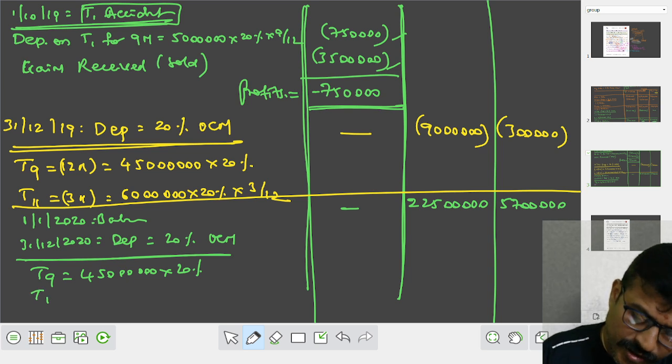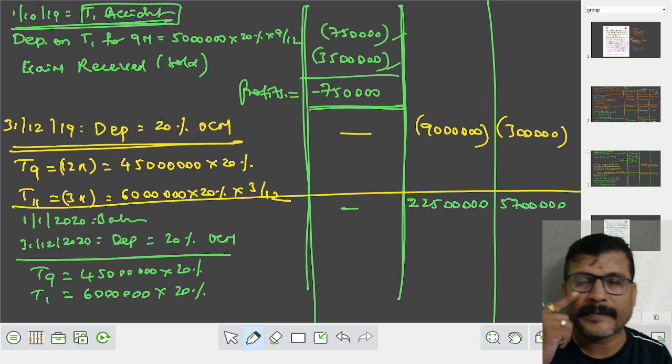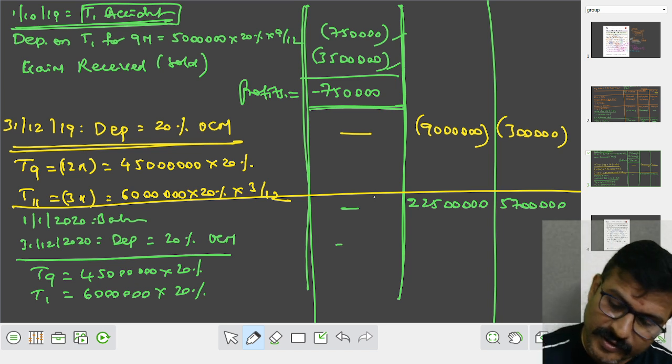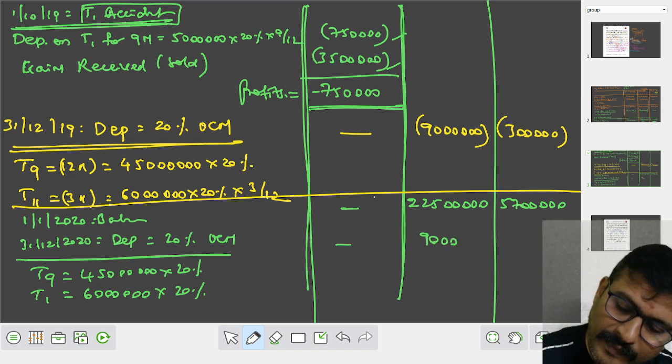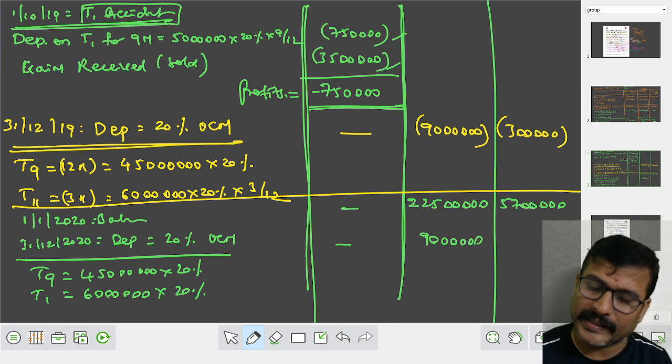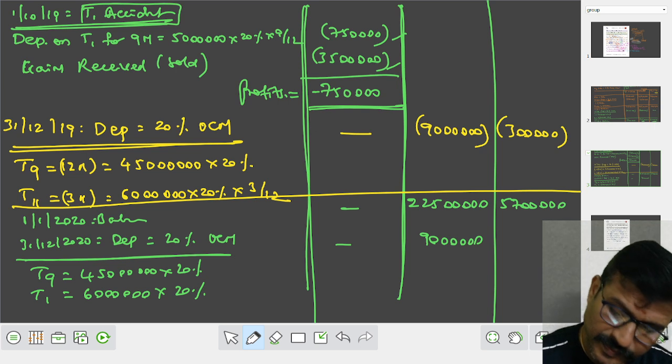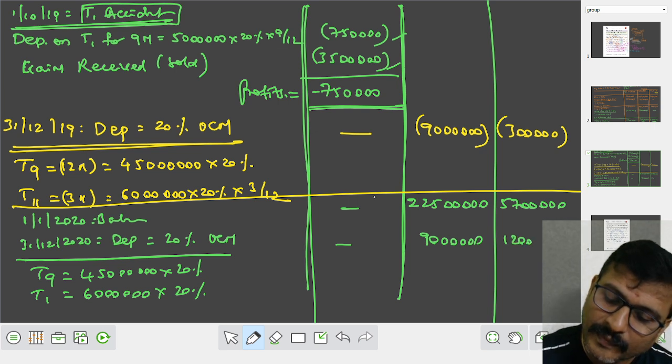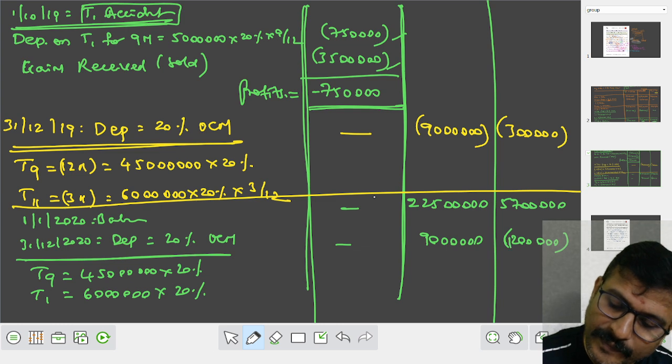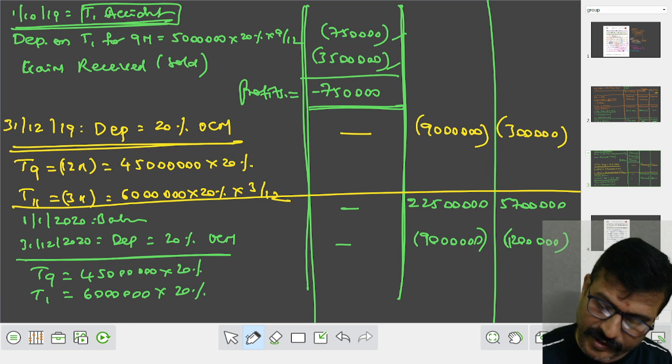The 11th truck, how much is the original cost? 60 lakhs into 20%. Now how much does it come to? Same 90 lakhs. This comes to 12 lakhs. This is all about depreciation.